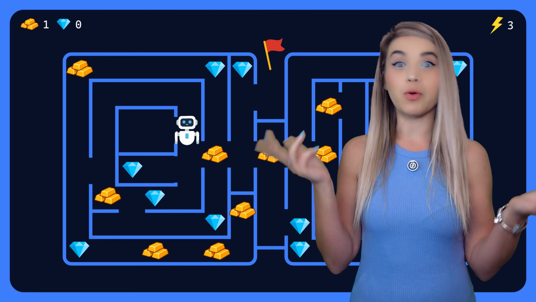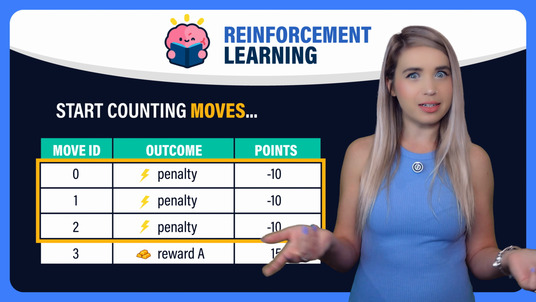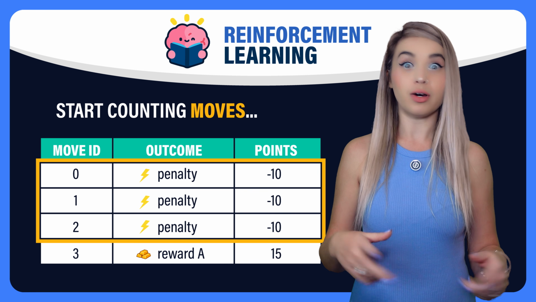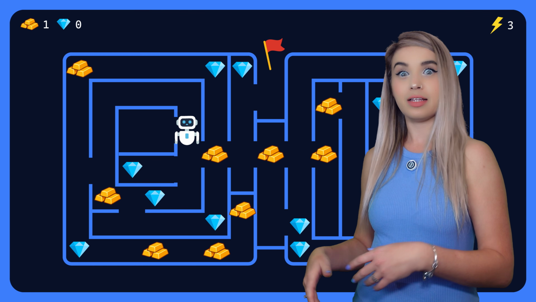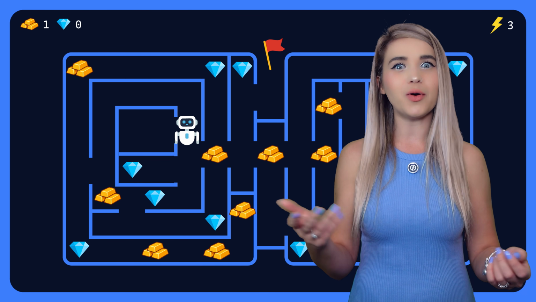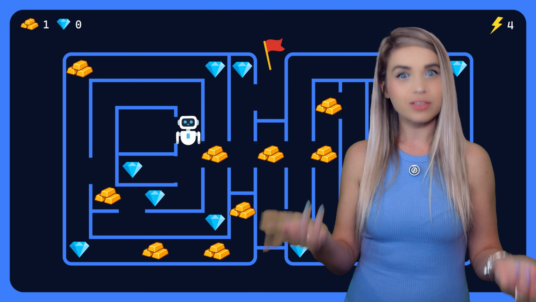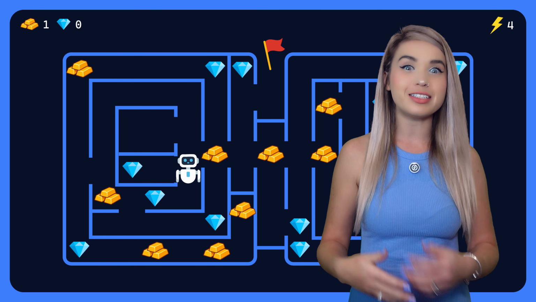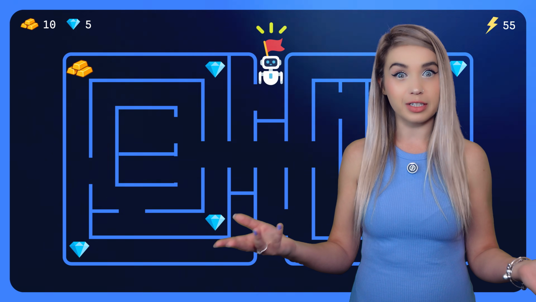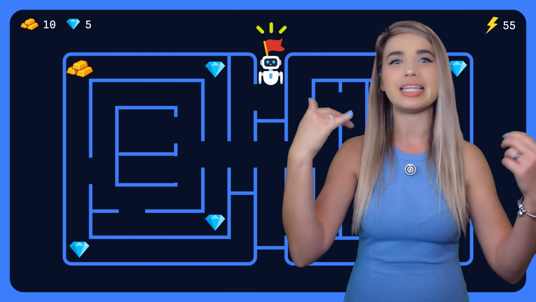At this point, our model has made 4 moves. The first 3 ended up with penalties, while the 4th one brought a very nice reward. And then next, since going to the right worked really well last time, our model will probably try to go right once again. But oh no, another wall. So let's try another direction and let's repeat this process time and time again, so that eventually, after a very long day of exploration, the model will reach the end of the maze.